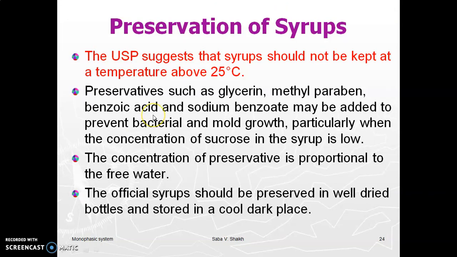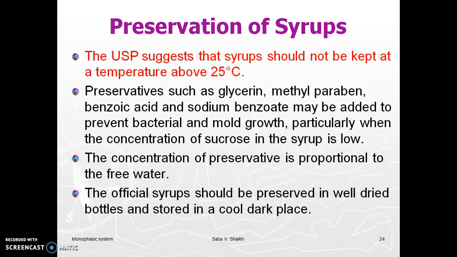Preservation of syrup. The USP suggests that syrup should not be kept at a temperature above 25 degrees Celsius. Preservatives such as glycerine, methyl paraben, benzoic acid, etc. may be added to prevent bacterial and mold growth, particularly when the concentration of sucrose is less in the syrup. We have just seen a few slides back that syrup acts as a self-preservative.